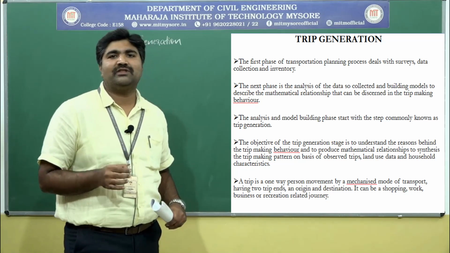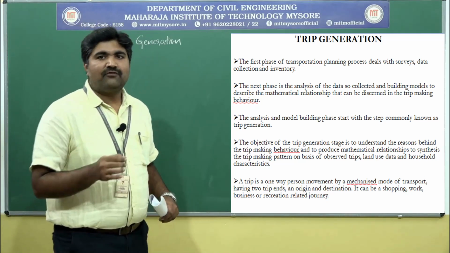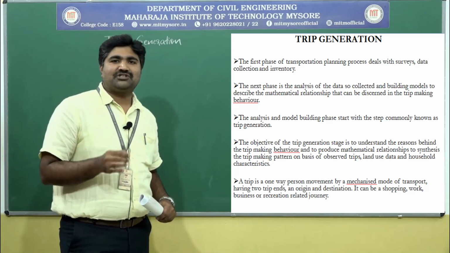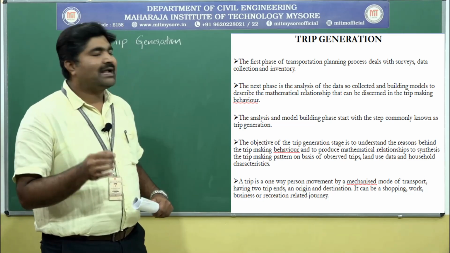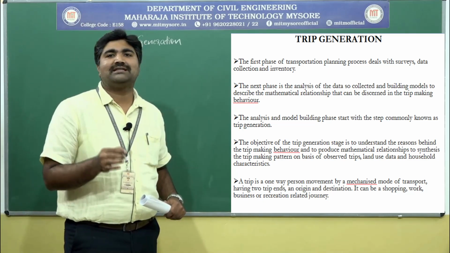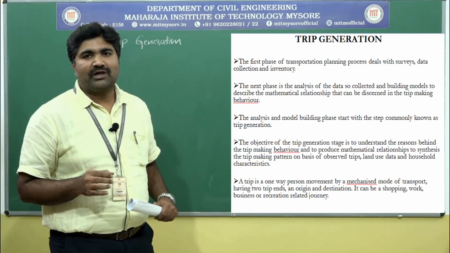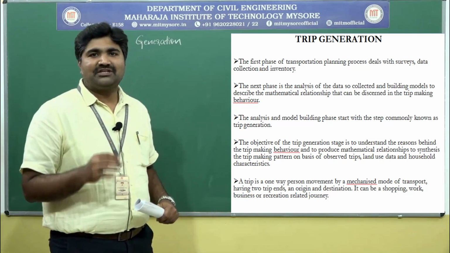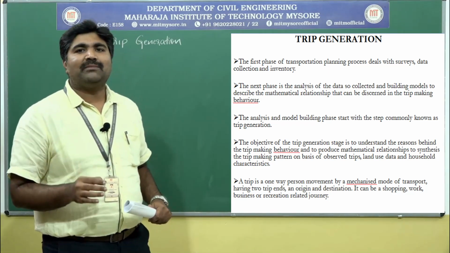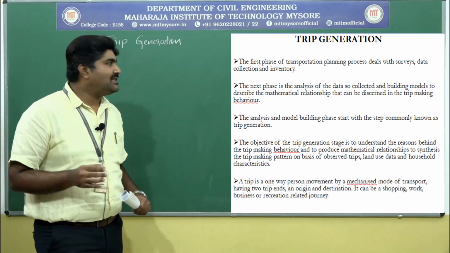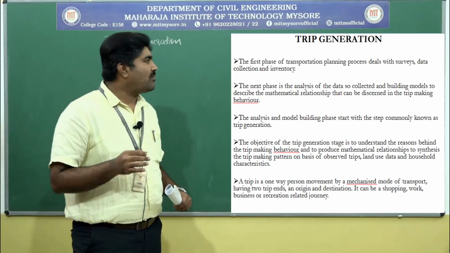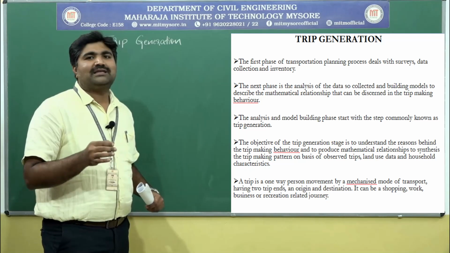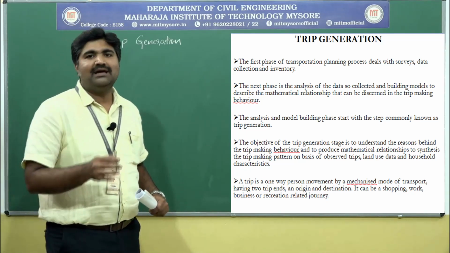We have to do the analysis of the data that we have collected, and we have to build the models to establish the mathematical relationship that is used to represent the trip making behavior. To know the trip making behavior, we have to represent it by a mathematical relationship, which means we have to establish the mathematical equation. The analysis and model building phase starts with the step commonly known as trip generation.